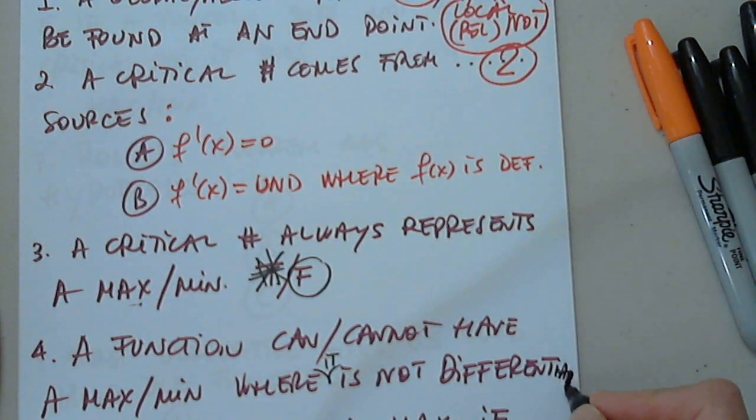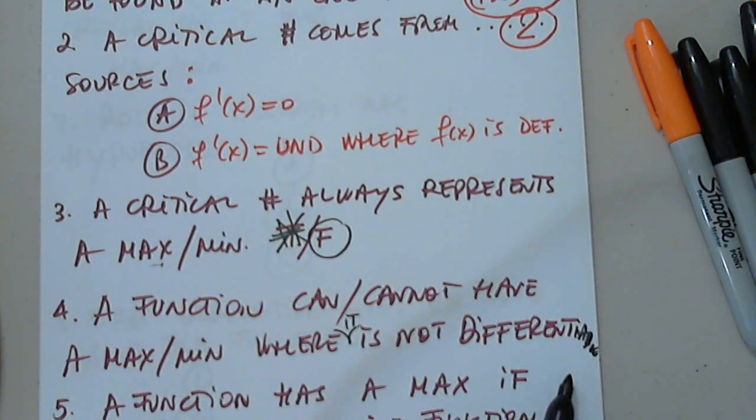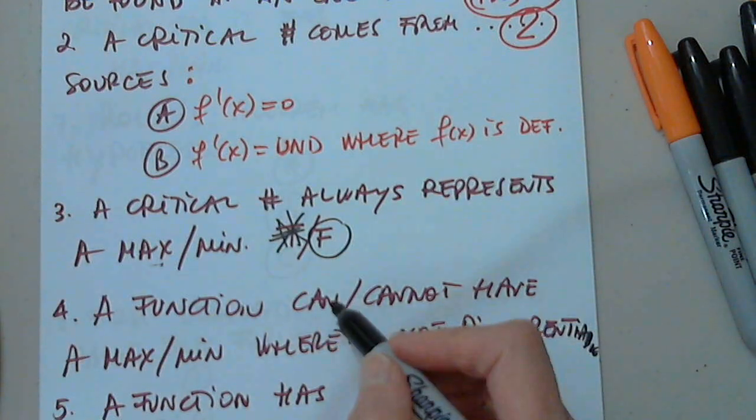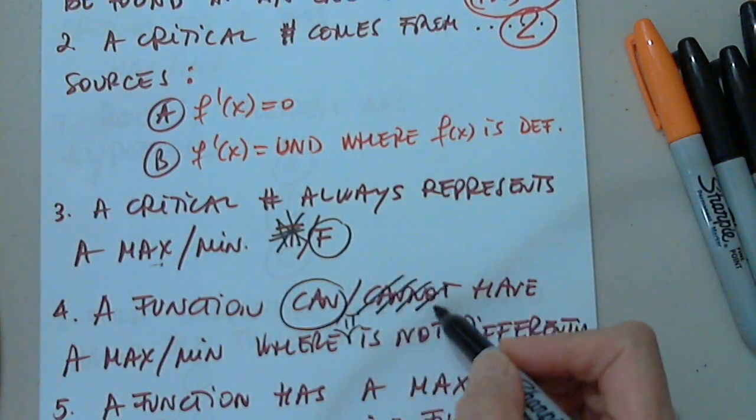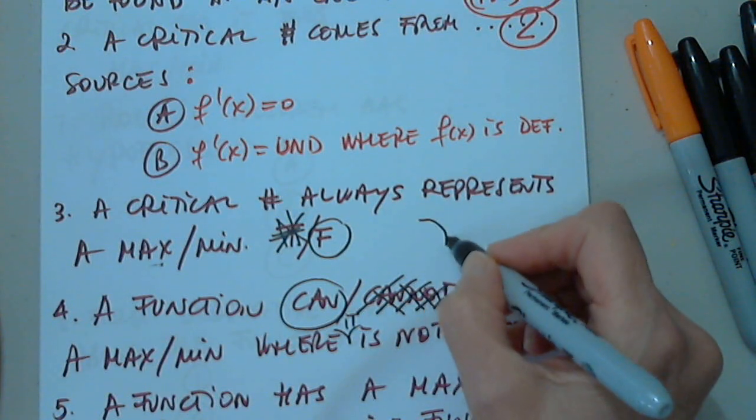A function can or cannot have a max or min where it is not differentiable? It can. For example, the function can have a cusp.